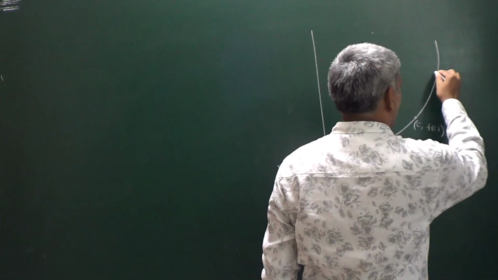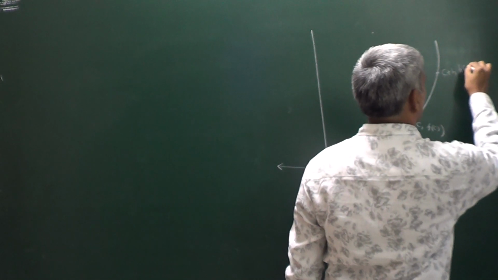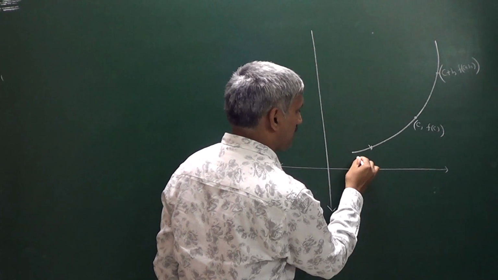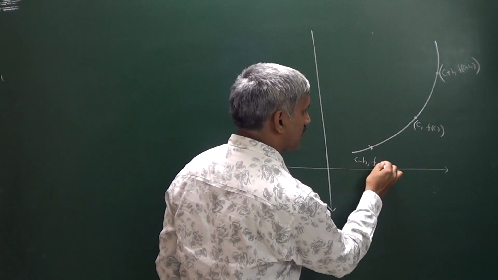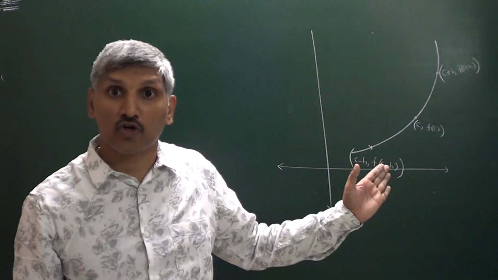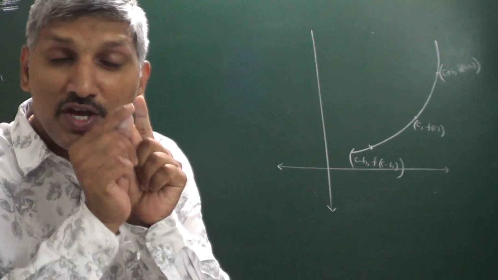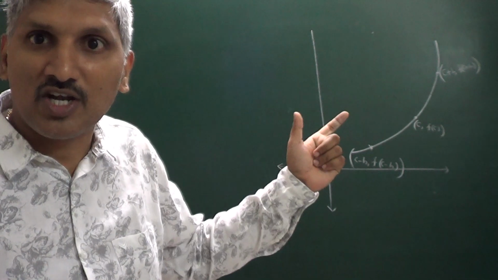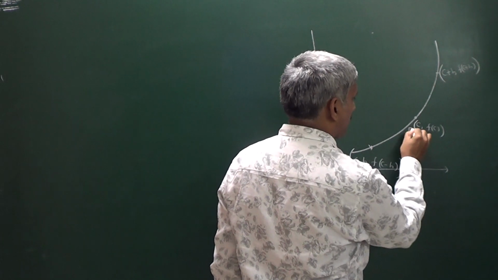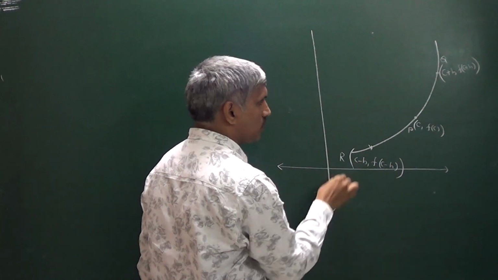This is the point c plus h comma f of c plus h, and this particular point is c minus h comma f of c minus h. These are very close to c, one on the right side, the other on the left side. Now this is the point P. Let us take this point as Q and this point as R.